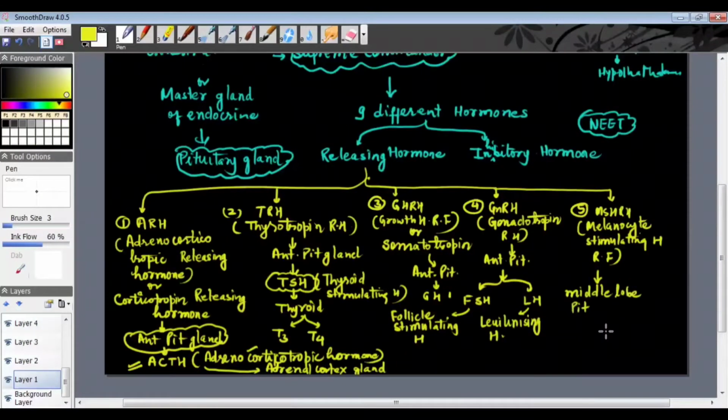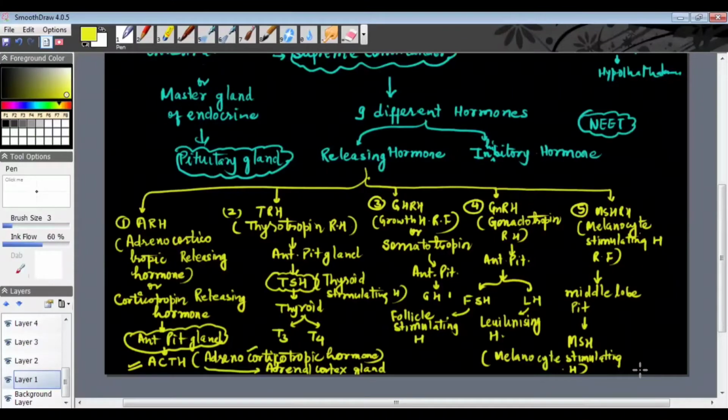Actually, later on, I'll talk about it. And from this, a hormone is released which is named MSH, melanocyte stimulating hormone. What name did I say? Melanocyte stimulating hormone. This melanocyte stimulating hormone is responsible for the development of melanin in the body.